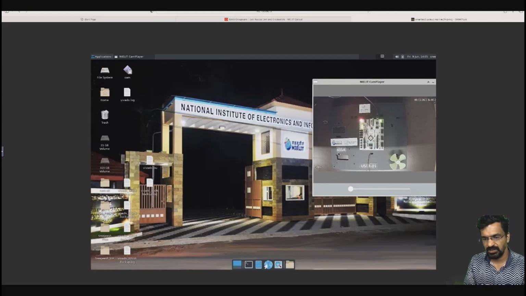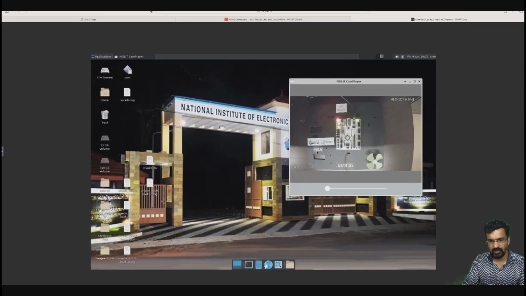The kit number is 481A and your user number is 1. These batches are allocated accordingly, and you will be getting the batch-wise schedule and when you can access. Only then will you get the mails for accessing this. During that time you can access the hardware lab and program it. So we should remember this particular number, and now we will see how we can access it. You can right click and open a terminal here.